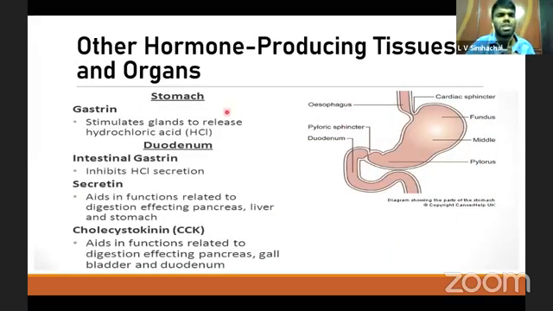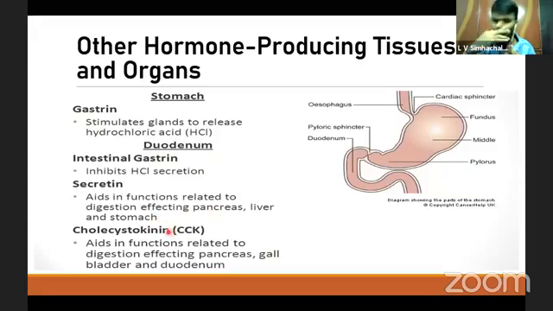The other hormone producing tissues and organs of the body include the stomach. Stomach produces the hormone called gastrin, which stimulates glands of the stomach to release hydrochloric acid HCl, which maintains the acidic environment of the stomach. And duodenum secretes the hormone called intestinal gastrin, which inhibits the HCl secretion. This intestinal gastrin and gastrin are antagonistic to each other, and the duodenum also secretes a hormone called secretin, which aids in the functions related to digestion, which affects the pancreas, liver, and stomach.